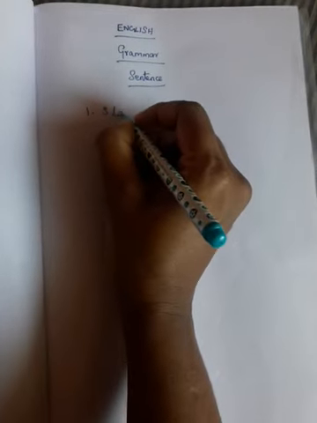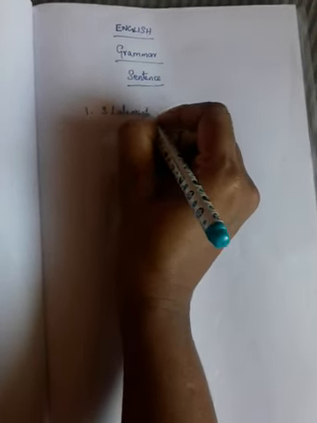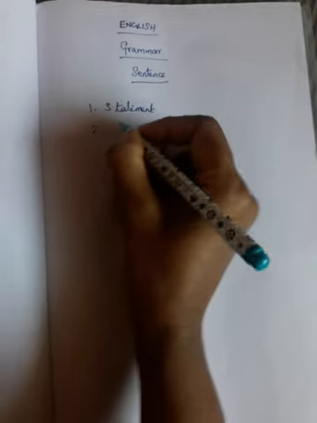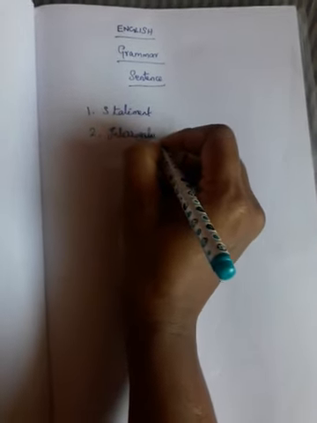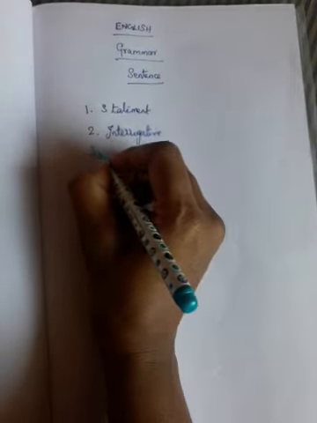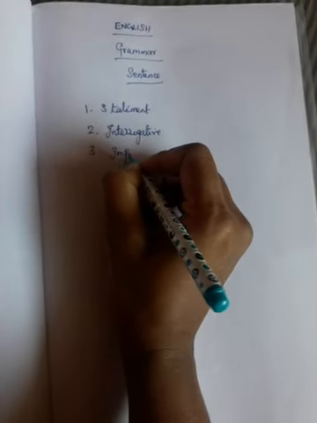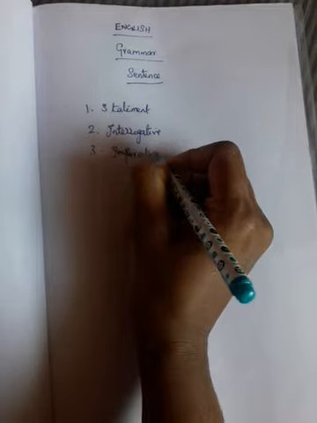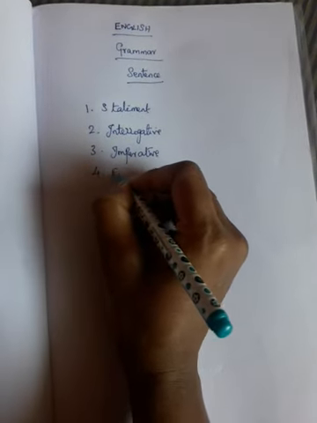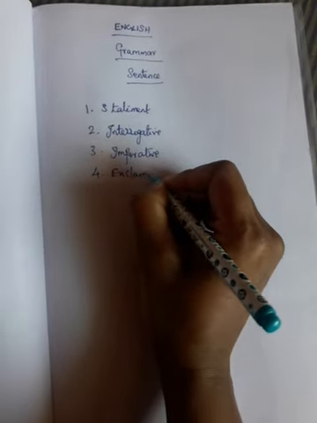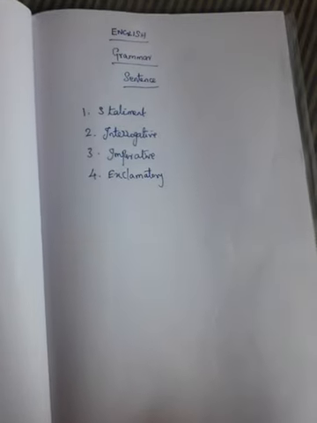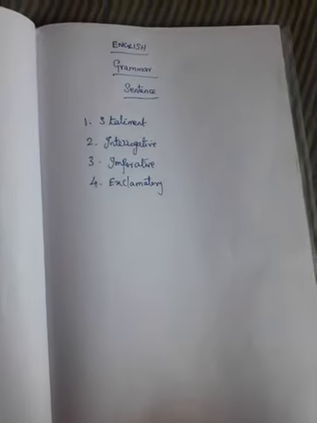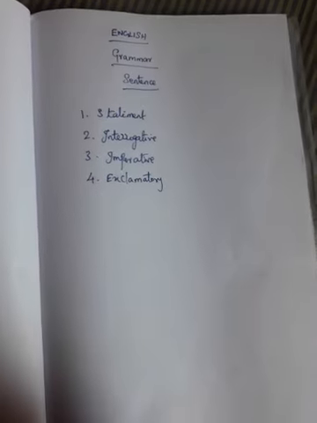The first one is called a statement. The second one is interrogative. And the third one is imperative. The fourth one is exclamatory. These are the four types of sentences. It is included in all types of communication. We'll go one by one.